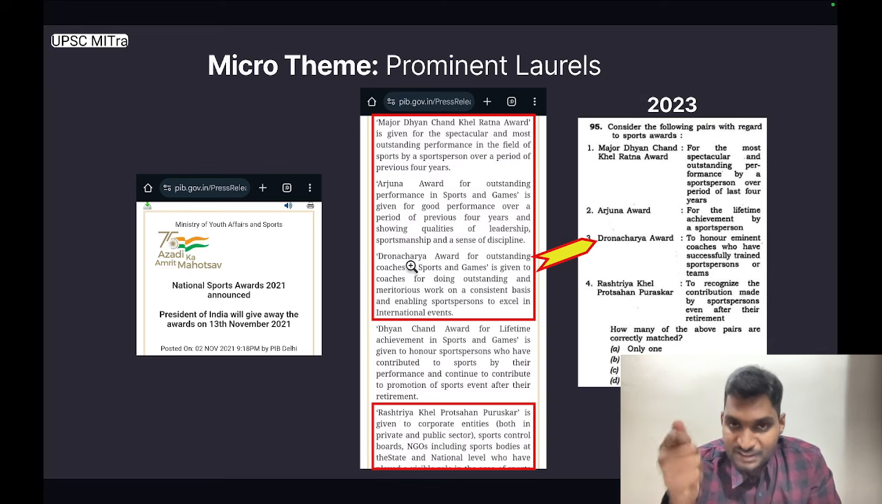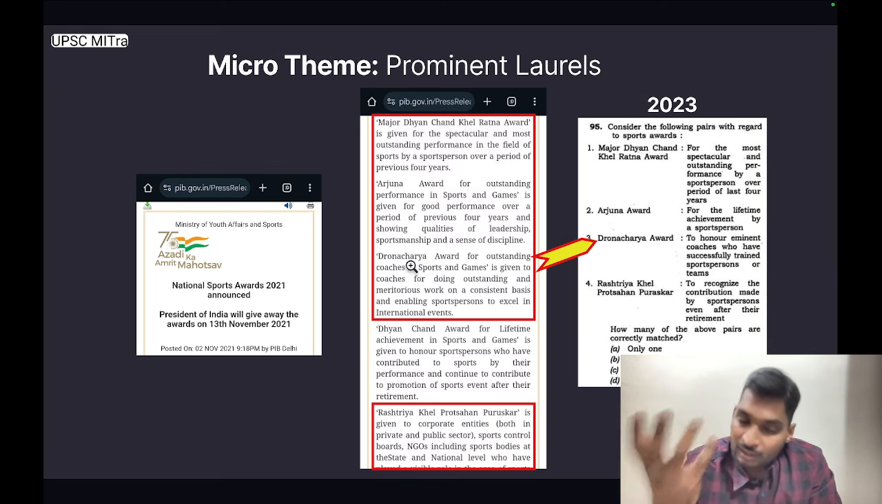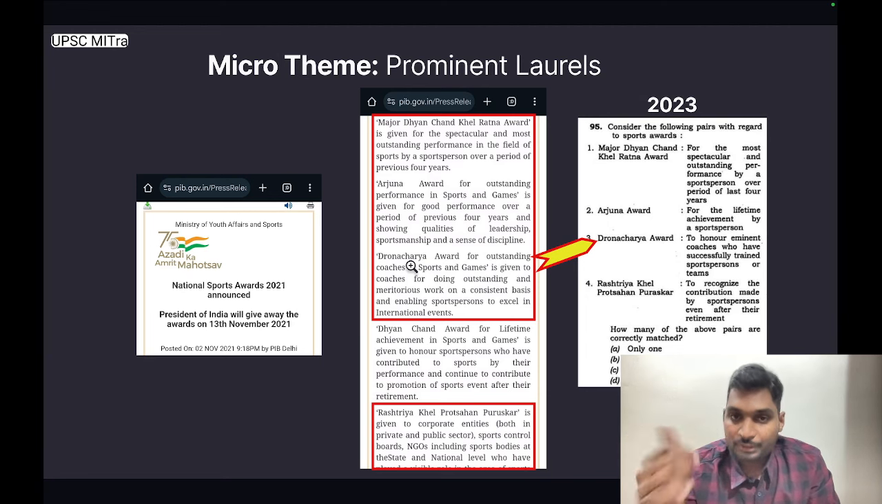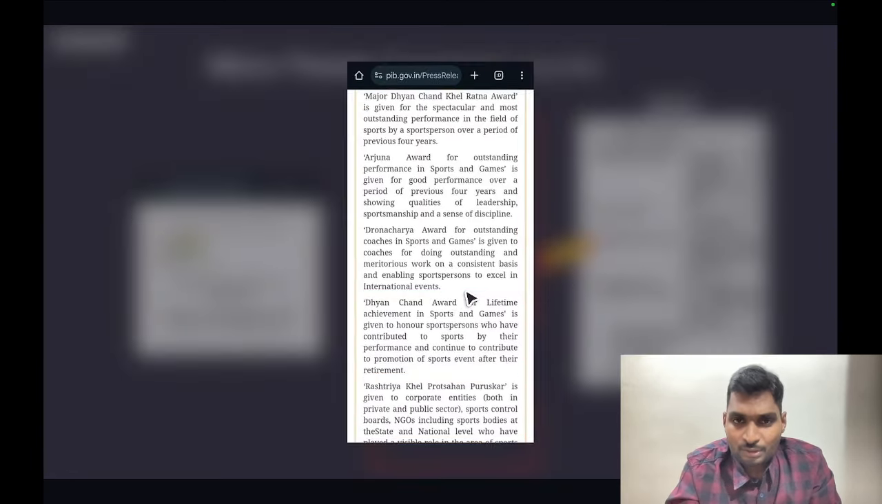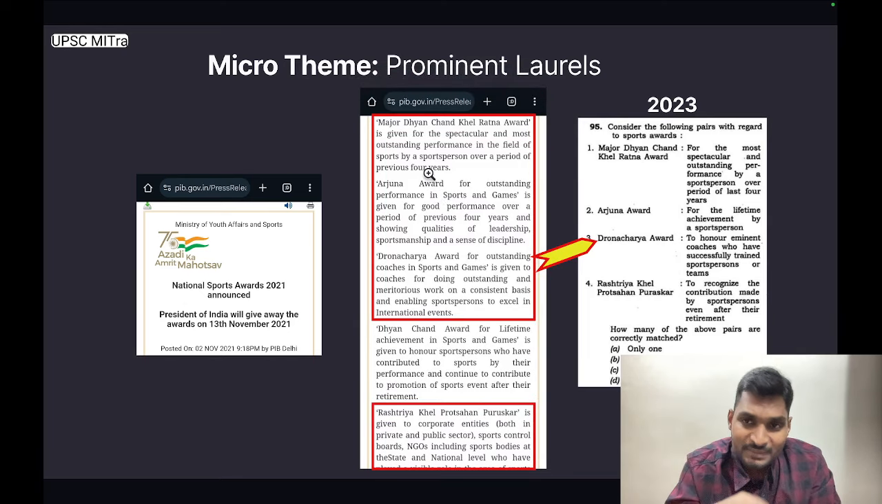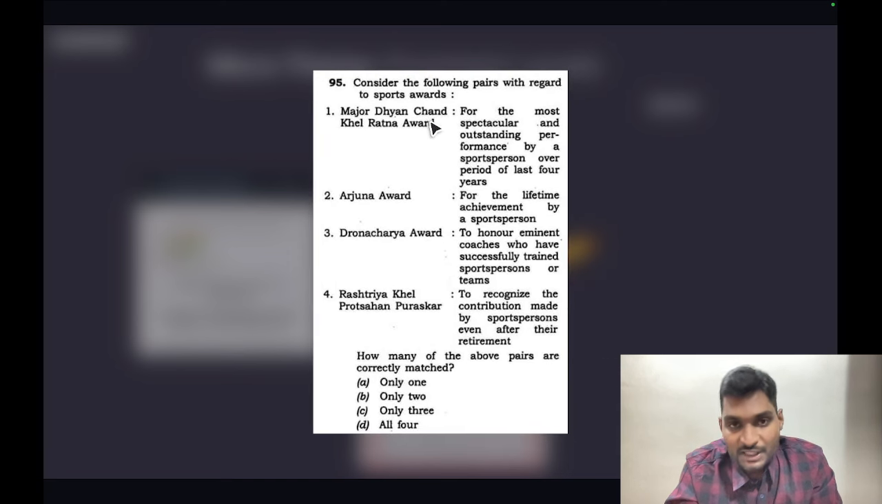Moving ahead, the next micro theme is prominent laurels. Earlier, UPSC has asked questions on Bharat Ratna, Padma Awards, and so on. This particular release is from Ministry of Youth Affairs and Sports, which is titled National Sports Awards 2021 announced. It further goes on to detail the different awards and the purpose for which they are given. UPSC picked up this information and framed a direct question in Prelims 2023. Major Dhyanchand Khel Ratna Award, Arjun Award, Dronacharya Award, Rashtriya Khel Protsahan Puraskar.